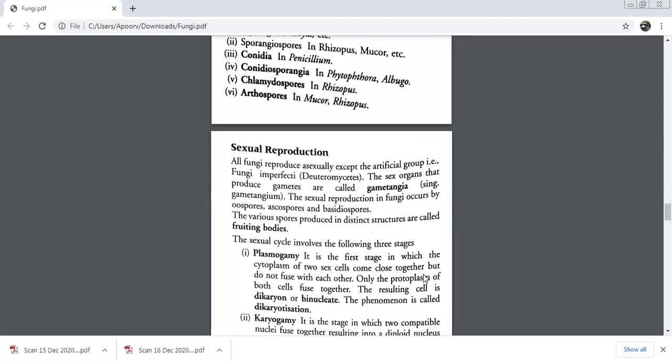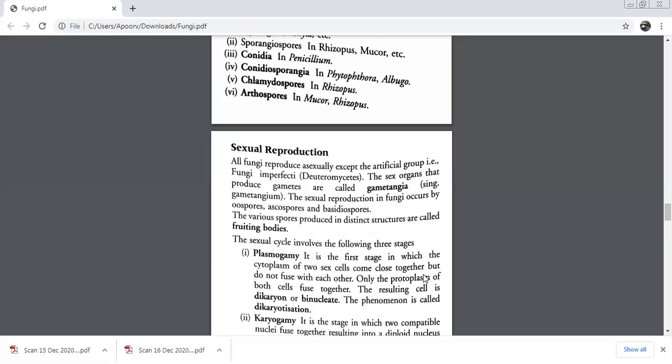Let's move on to sexual reproduction. This is interesting here. All of them reproduce asexually except the artificial group, that is fungi imperfecti. This is considered the imperfect fungus. Why is it considered imperfect? Because it's a little different from the normal fungi. All the fungi normally reproduce asexually, except for one group, the Deuteromycetes. Which group reproduces sexually? Name the group of fungi which reproduces sexually. Deuteromycetes.